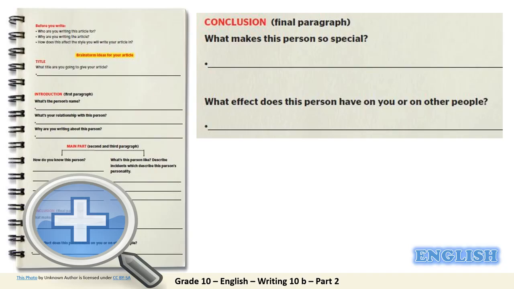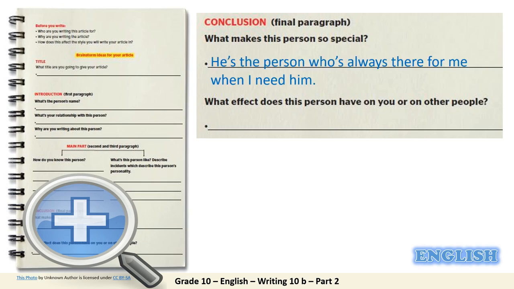All right. So what makes this person so special? We can say, he is the person who is always there for me when I need him. This is in the conclusion. We are repeating some ideas. Now, what effect does this person have on you or on other people? We can say, he has a positive effect on me and on other people. Of course, you are not going to choose someone who has a negative effect.